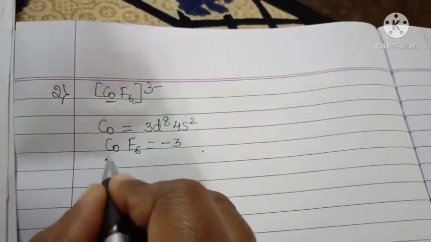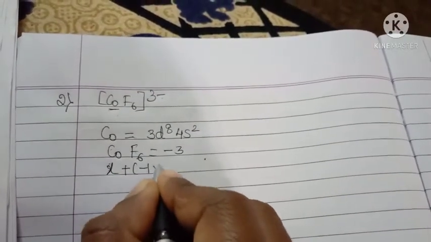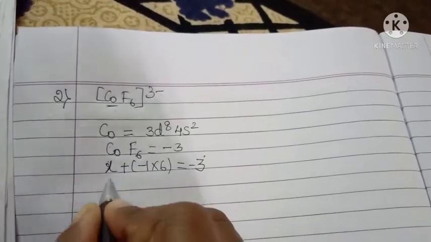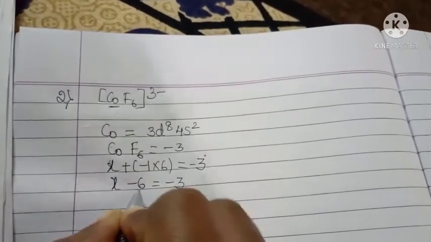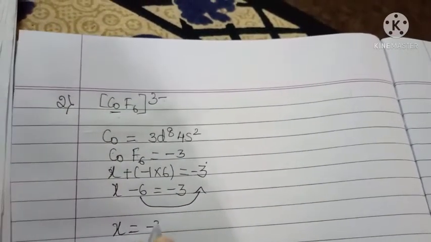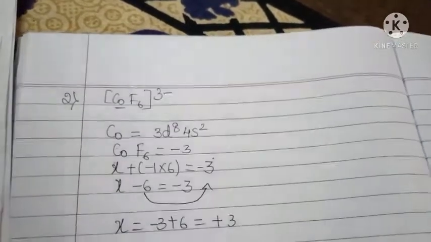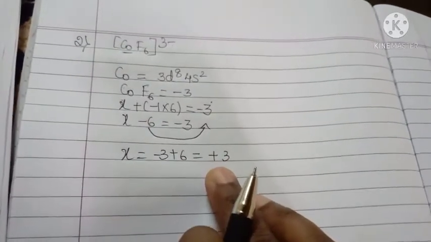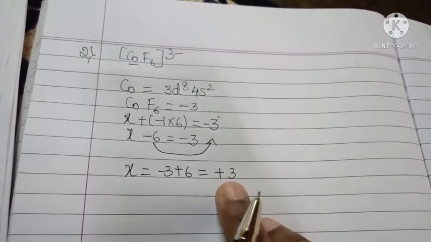You have to write x as it is plus fluorine as -1 into 6 is equal to -3. x - 6 is equal to -3. Shift this -6 to here, so x is equal to -3 plus 6 is equal to +3. How many electrons are lost? That is 3 electrons.